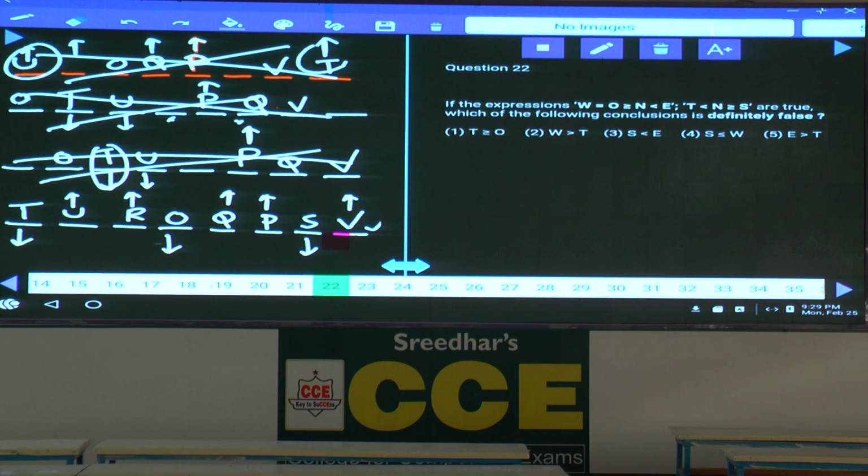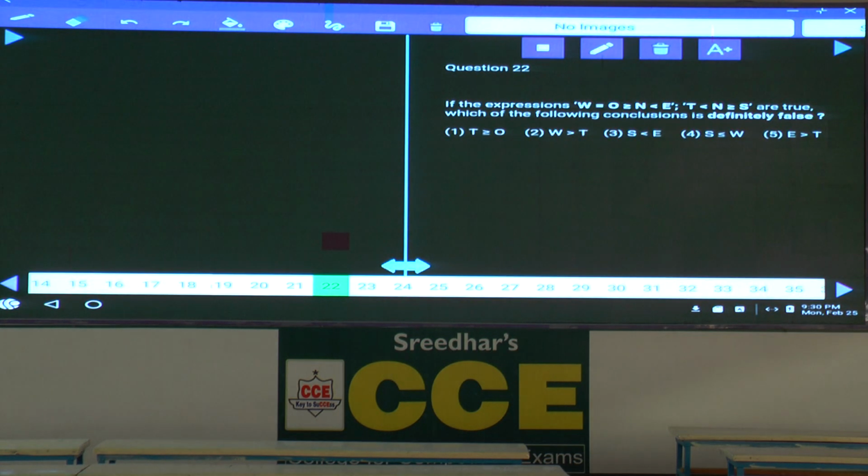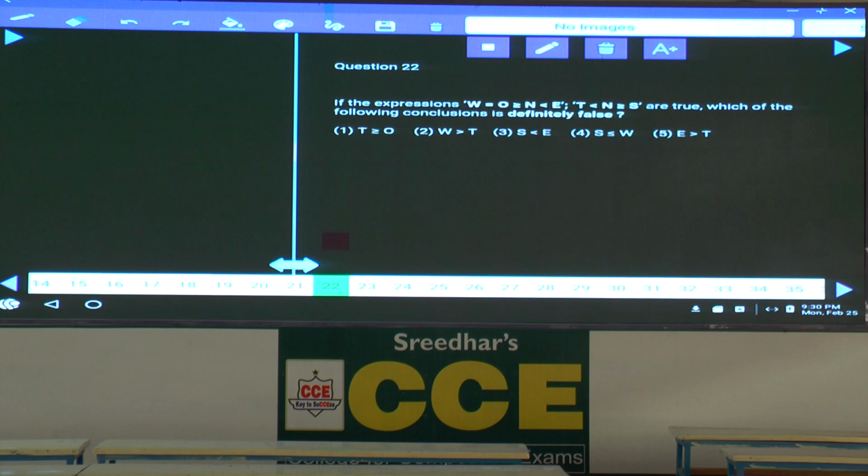Have you completed writing this one? While writing this one also, you are supposed to write all the 4 possibilities, rather than writing only the final arrangement. Then question number 22. Tell me what is the answer here.